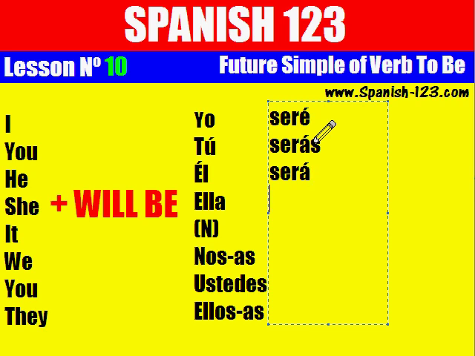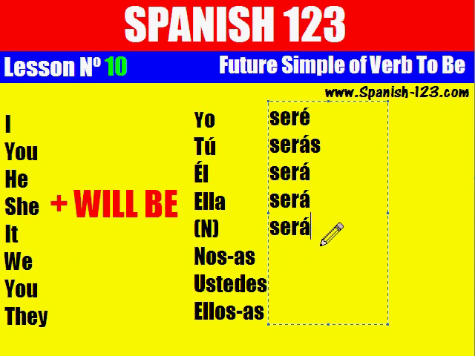Él será. He will be. She will be, it's the same. For he, she, or it, it's always the same conjugation. It doesn't matter which tense, which kind of tense you are using. Él será, ella será, el neutro, it será. It's always the same for he, she, or it. It doesn't matter if it is future, present, past, conditional. It doesn't matter. It's always the same for he, she, or it. It happens the same in English.